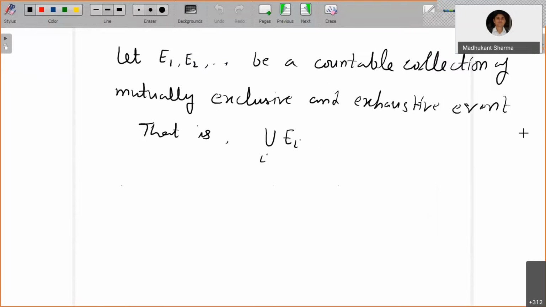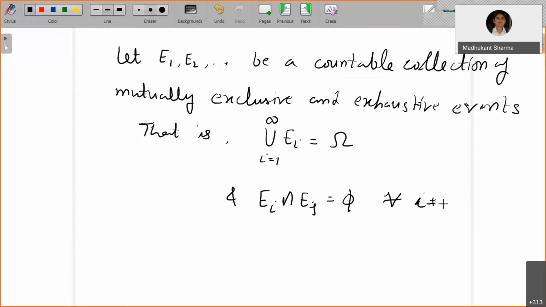So what do we mean by this? Mutually exclusive and exhaustive events means that the union of Ei, i equals 1 to infinity, is the whole sample space omega, and if you take any two, Ei and Ej, the intersection is a null set for all i not equal to j.